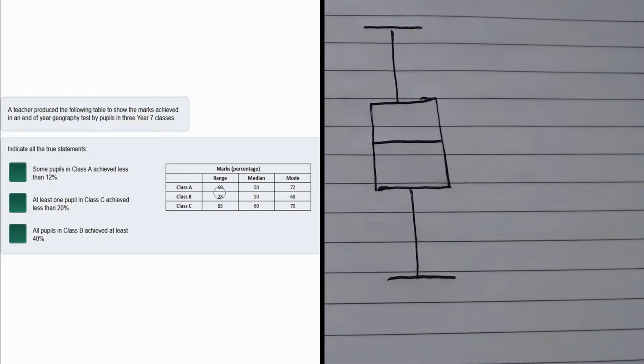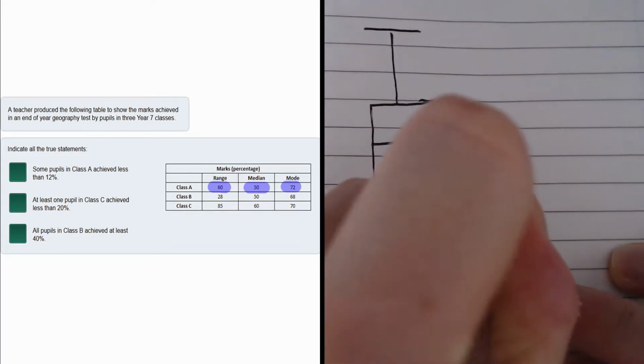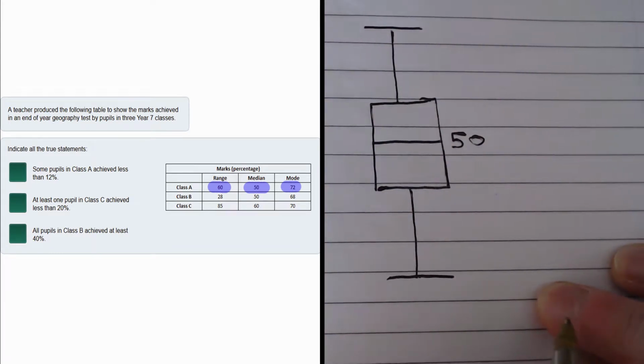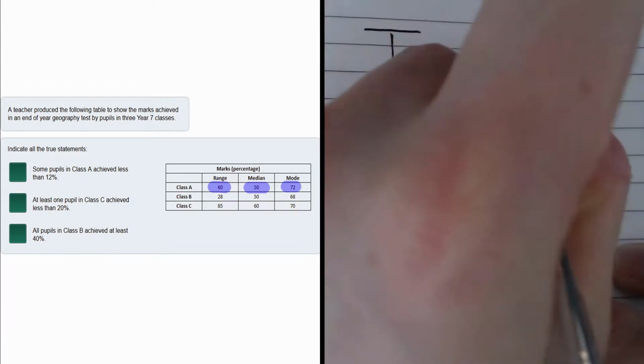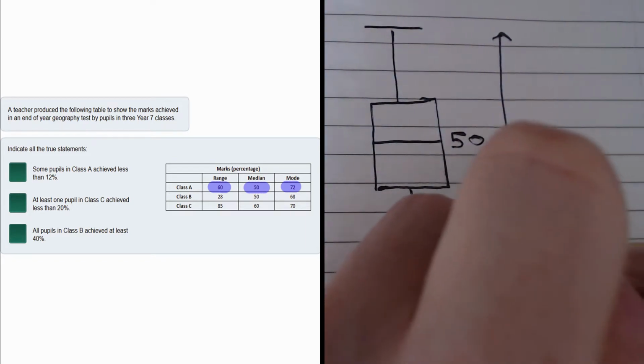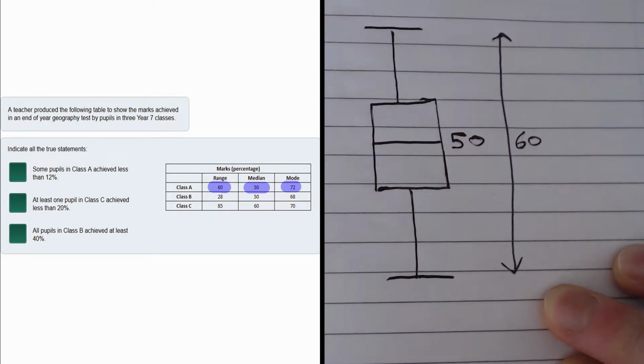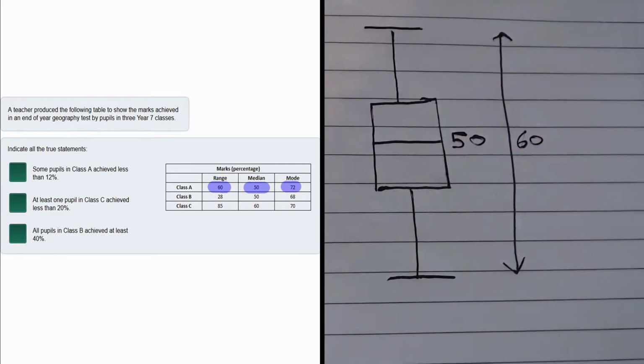So we can see that there's a range of 60, a median of 50, and a mode of 72. Now we find that the best way to approach these questions is to draw a generic box plot here and to put those values on. Well, we know that the median is 50, and this line always represents the median. We know the range, which is the distance between the highest and the lowest mark, is 60, and we know the mode is 72.